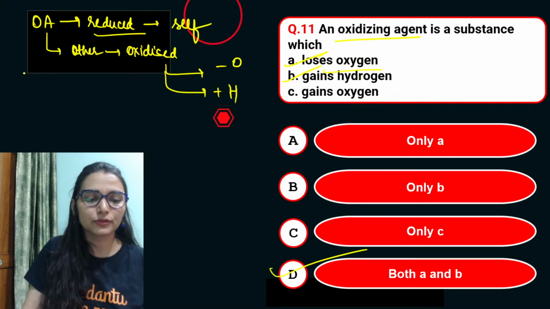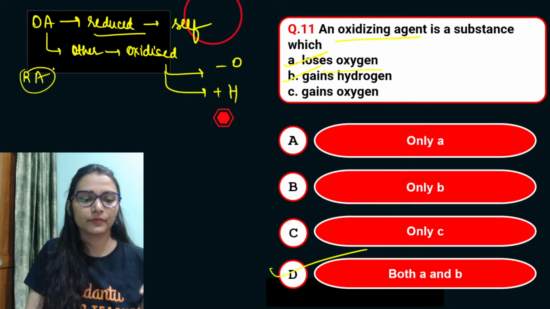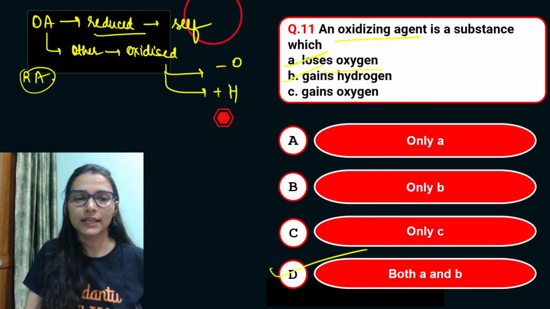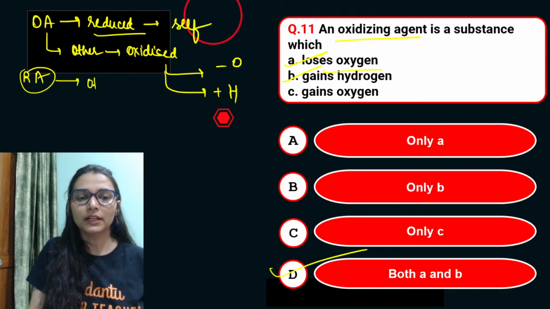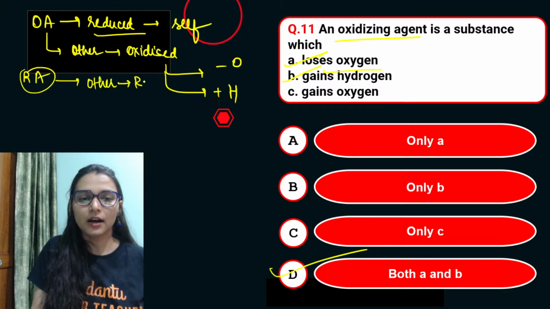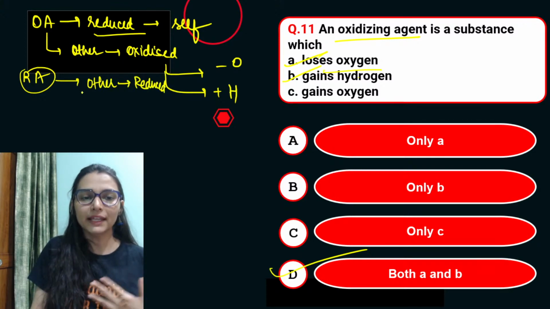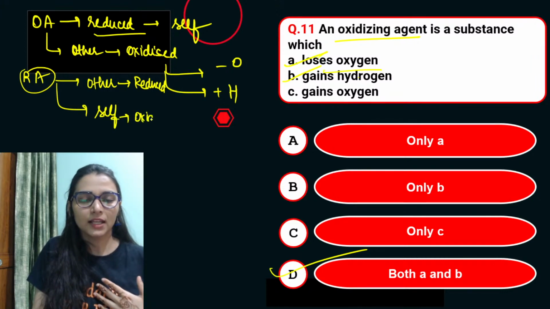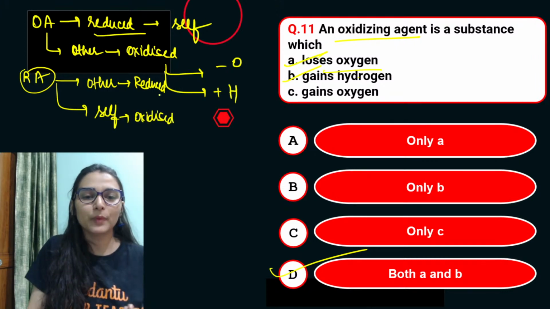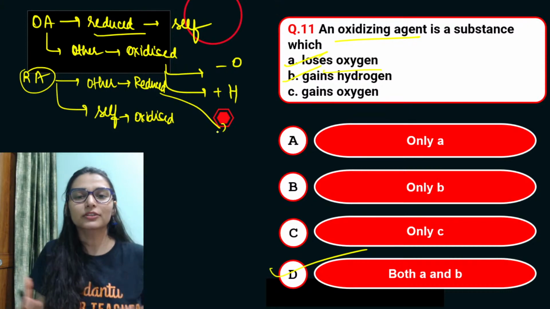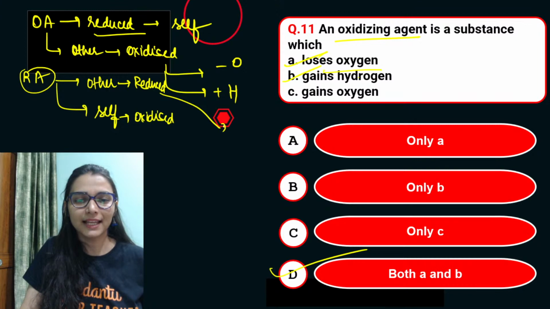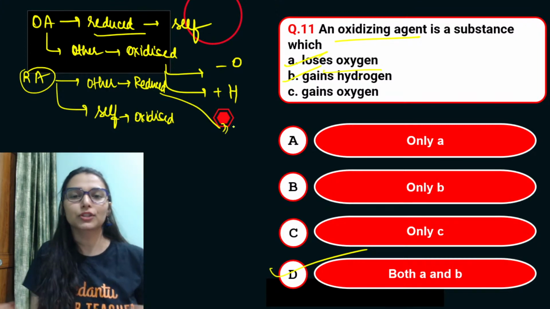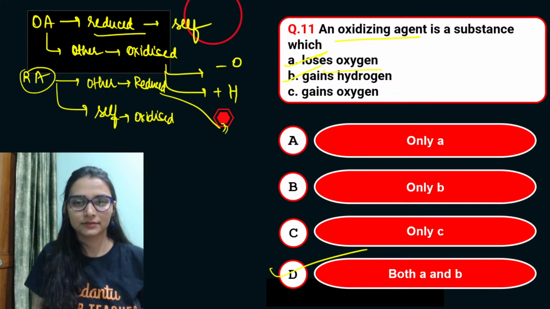Similarly, you have to do the reducing agent also. Okay, and in the reducing agent, what happens? Just in the same way, the reducing agent will reduce the other species. The other species is reduced by it and it will itself be oxidized. And how can I reduce the other species? Tell me, if I want to reduce you, how can I do that?